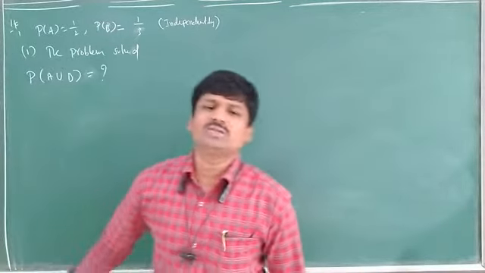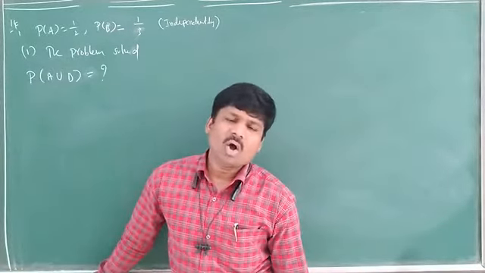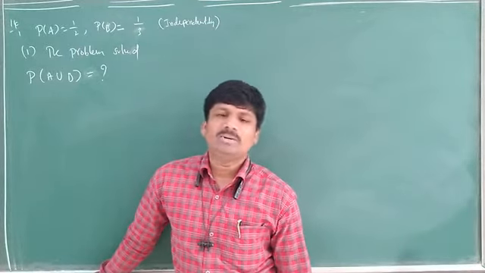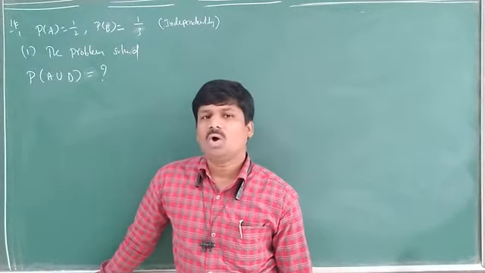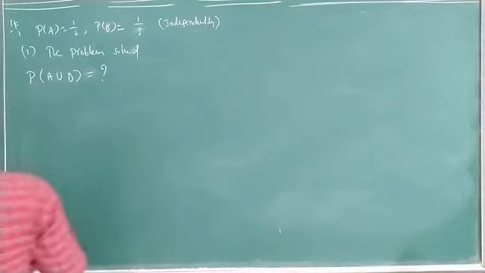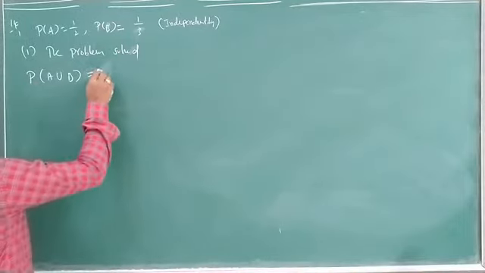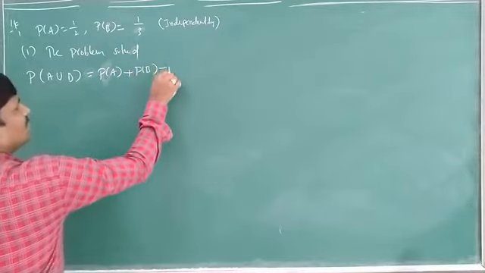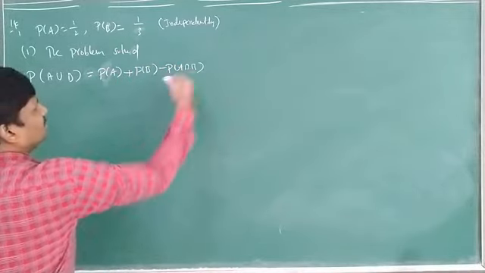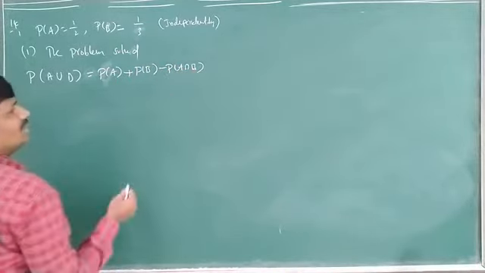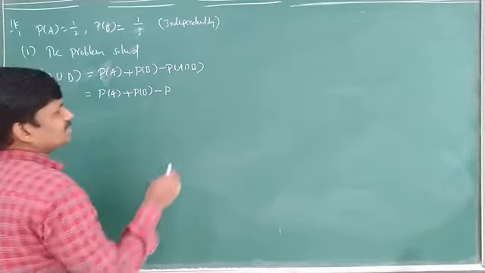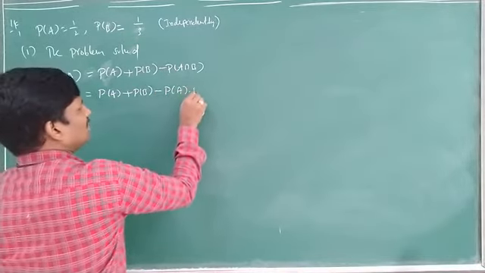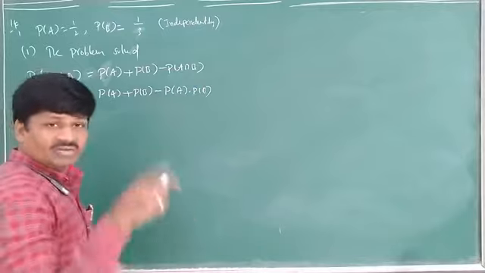Problem is solved means who solved? Either A or B. So we have to find the probability of A union B. How can we find it? The formula: probability of A plus probability of B minus probability of A intersection B. Here we can write probability of A into probability of B. Why are we writing like this?